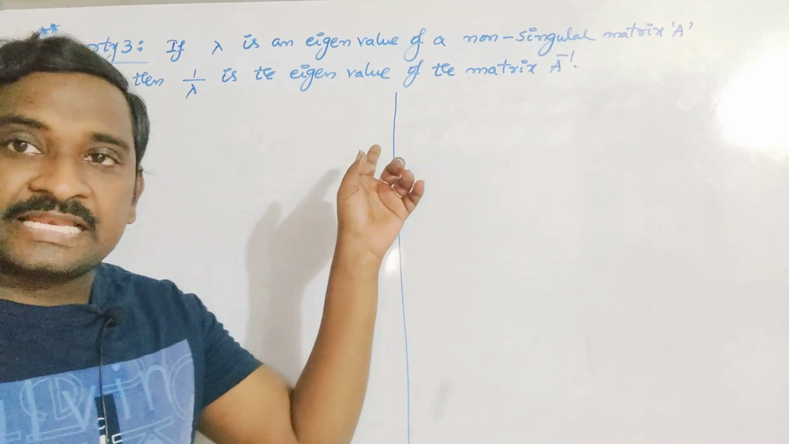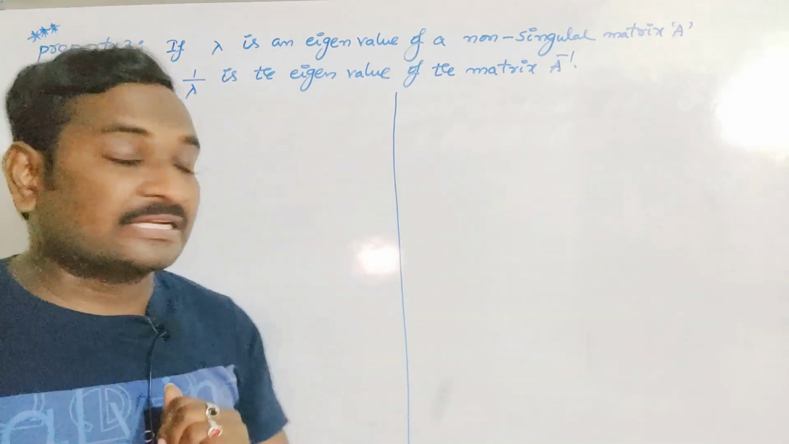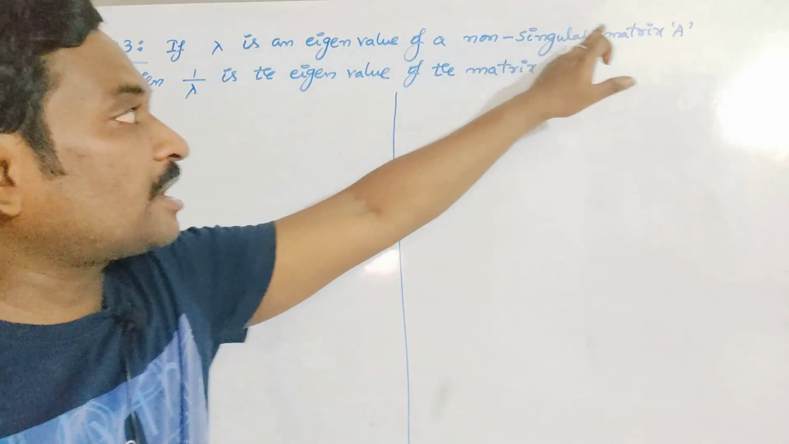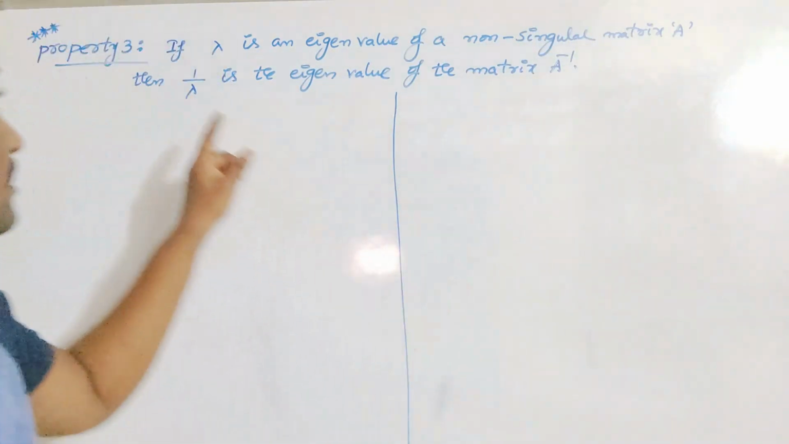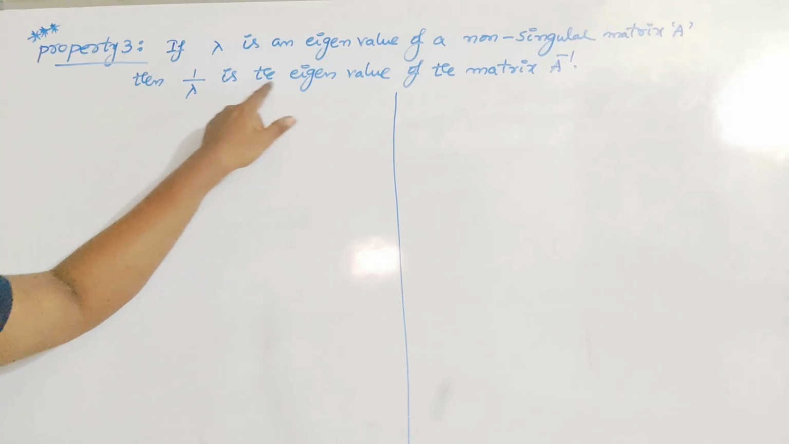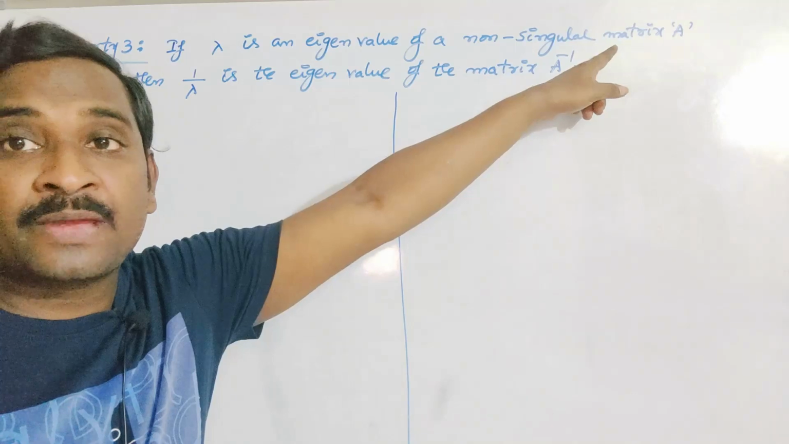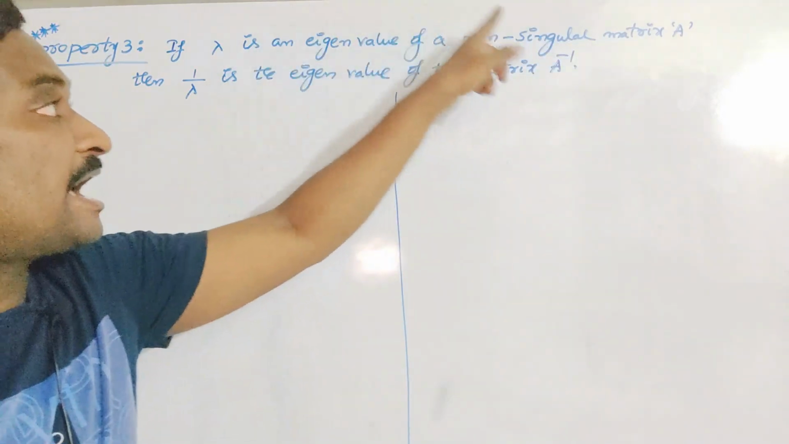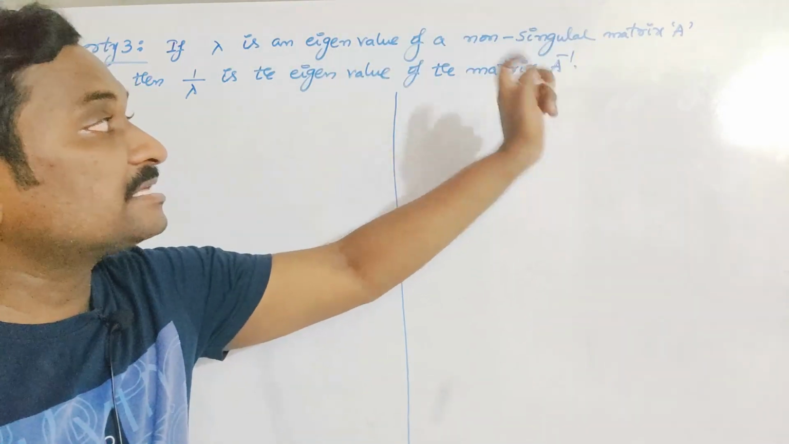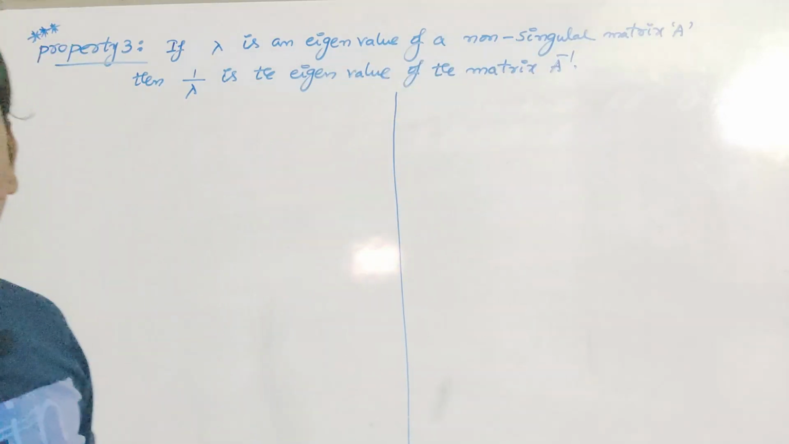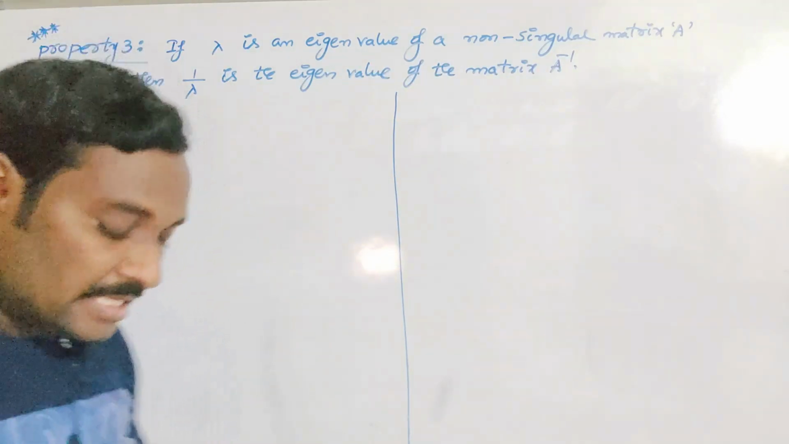Hi everyone, this is the next property on eigenvalues and eigenvectors. If lambda is an eigenvalue of a non-singular matrix A, then 1 by lambda is the eigenvalue of the matrix A inverse. Here A is a non-singular matrix. If lambda is the eigenvalue of this non-singular matrix, then automatically the eigenvalue of its inverse is 1 by lambda. Very, very important property. See the proof.